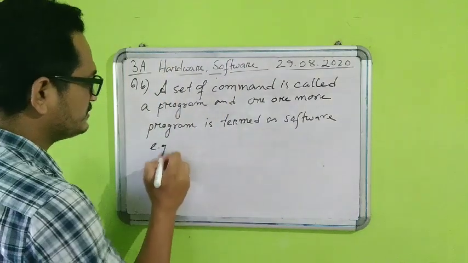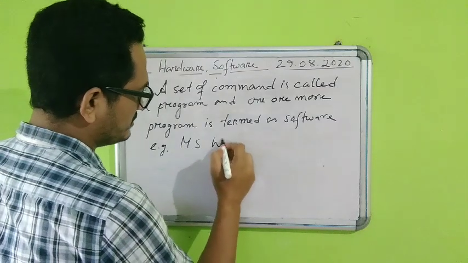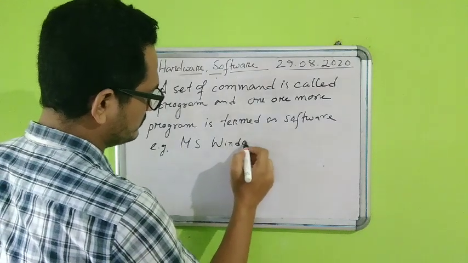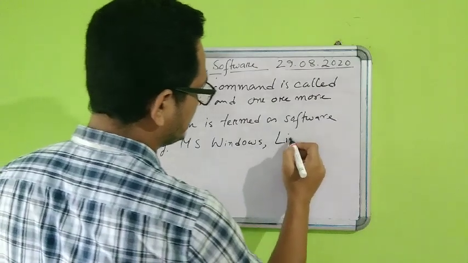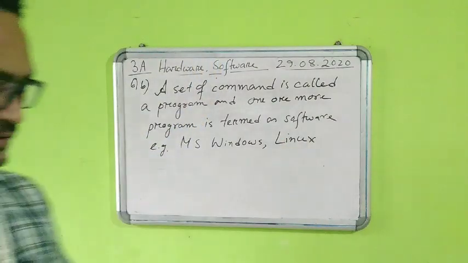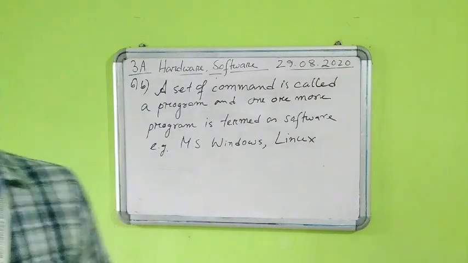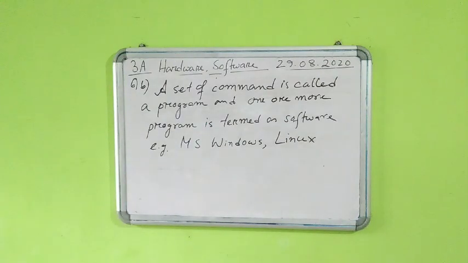Now example, if we say, we will write MS Windows, then we can say Linux. Okay, so these are, we can say, the software. These are some examples of the software. Okay, so that was question number 6b. Students, please pause the video here and copy it down.